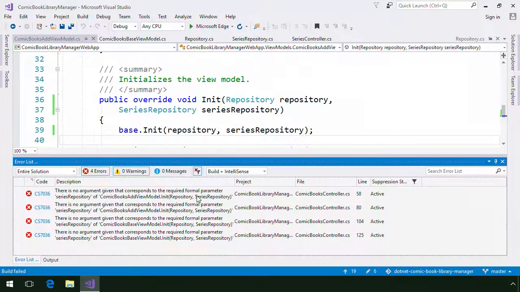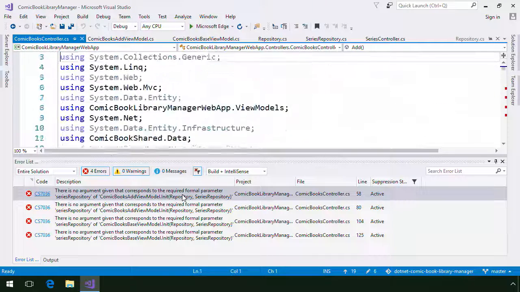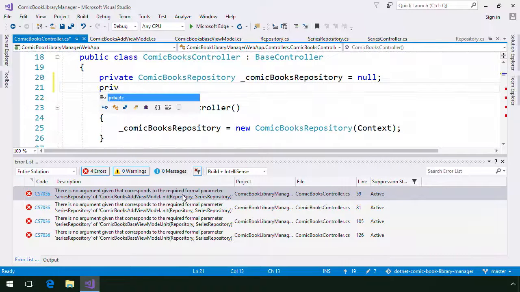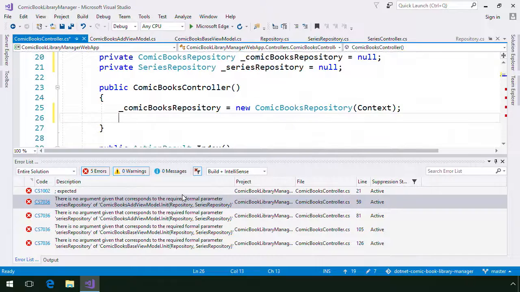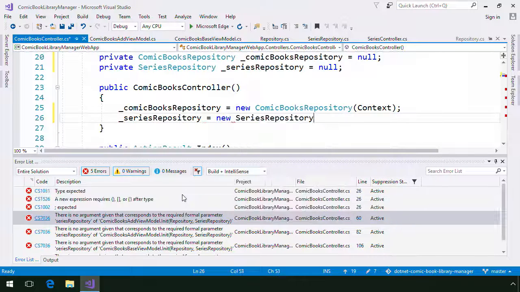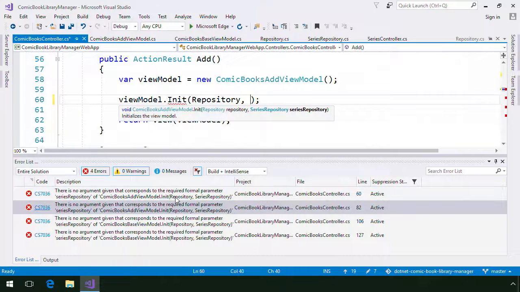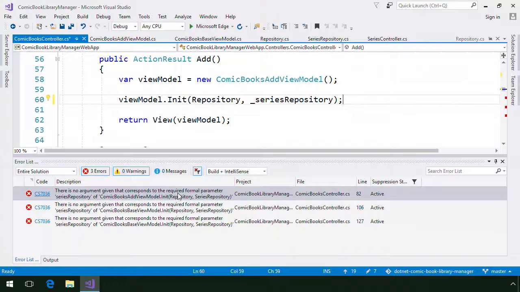Changing the signature of the viewModel's init method broke every call to that method in the comic book's controller class, a total of 4 errors. To resolve those errors, I needed an instance of the series repository class that I could pass to each init method call. So I added a private field for the series repository and updated the constructor to initialize that private field to an instance of the series repository class. Then, I updated each call to the init method to pass in the underscore series repository private field.